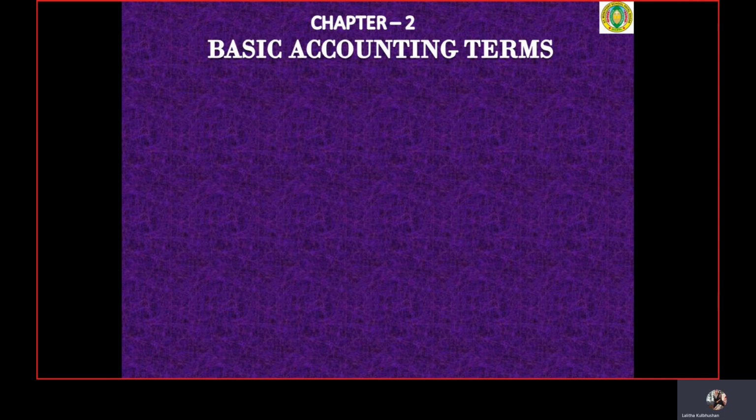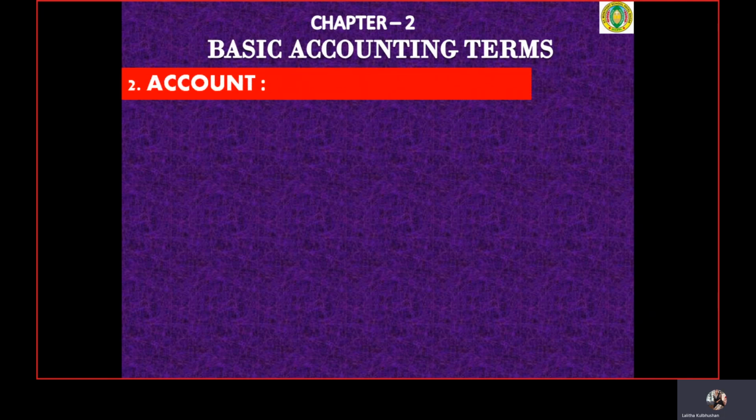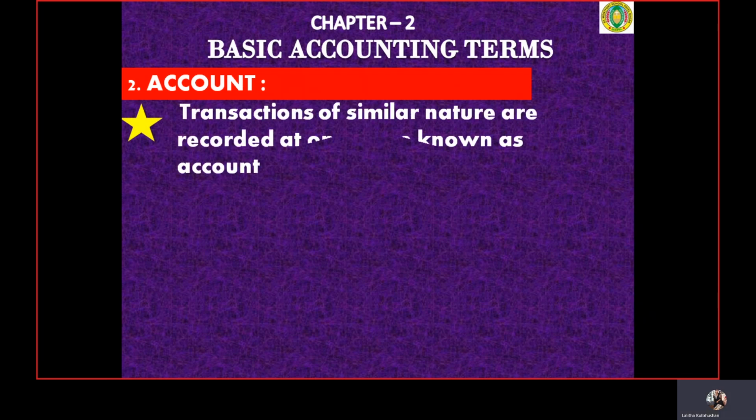So the next term, term number 2, is what we call an account. An account, if we see, is a kind of format where we record transactions of similar nature. Whenever a transaction takes place in the business, on the basis of its similarity we pick up those transactions.